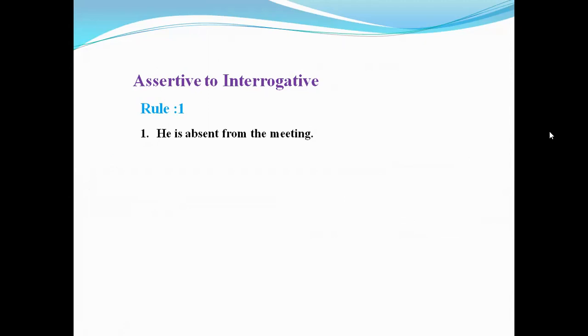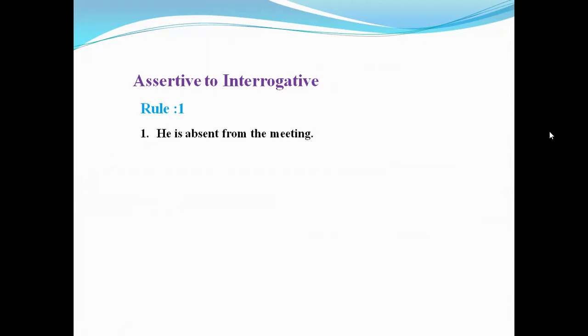Dear students, you must remember that in the above cases, the base form of verb is used after do, does, or did. I mean, after do, does, did, the present form of verb is used. So, transform the following sentences into interrogative.